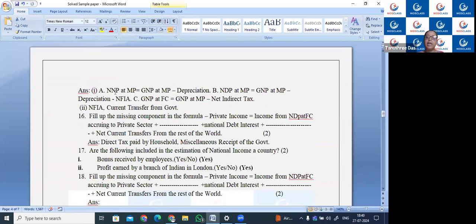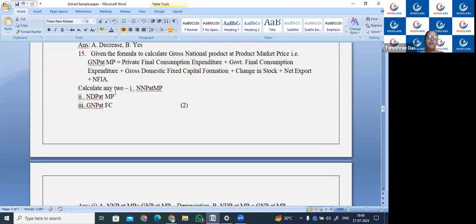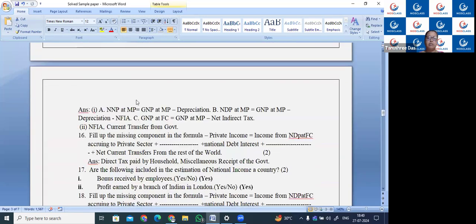First, NNP at MP is equal to GNP at MP minus depreciation. Then NDP at MP will be GNP at MP minus depreciation minus NFIA. Third, GNP at FC is equal to GNP at MP minus indirect taxes. So I have to calculate NNP at MP. With these methods, we can do that.